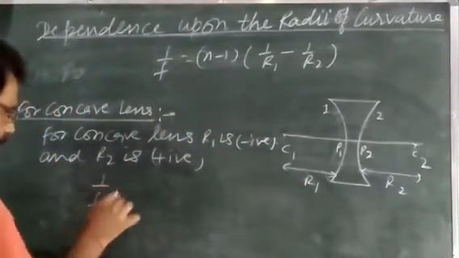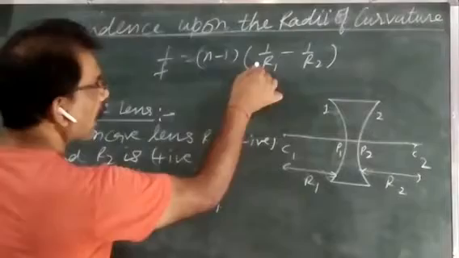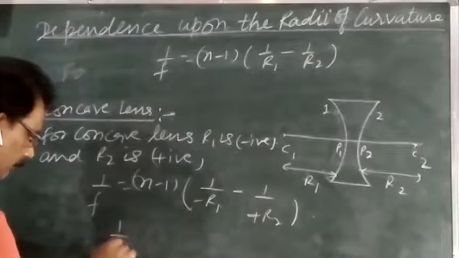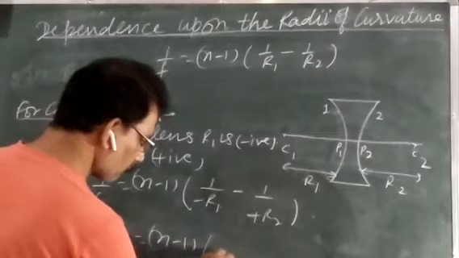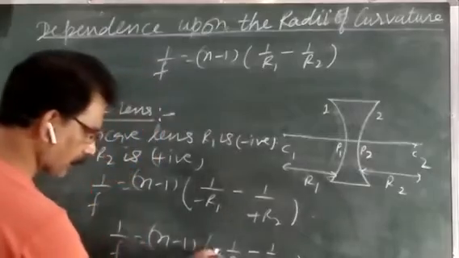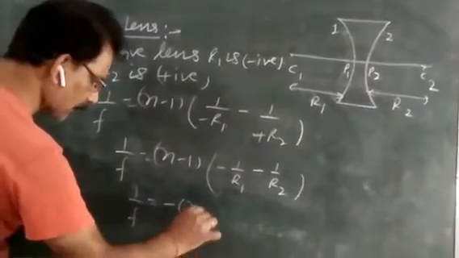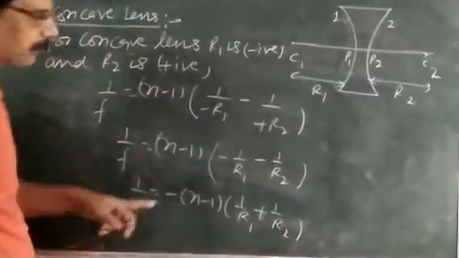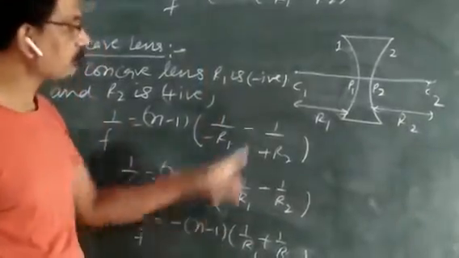Now use this one. So 1 upon f is equal to n minus 1, 1 upon minus R1 minus 1 upon plus R2. And in this you will get 1 upon f is equal to n minus 1, minus 1 upon R1 minus 1 upon R2. Or you can take this minus sign outside. So 1 upon f is equal to minus n minus 1, 1 upon R1 plus 1 upon R2. So remember this, when you use the lens maker formula for convex lens or concave lens, you will use this formula.